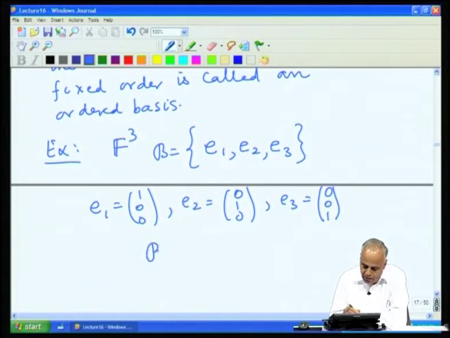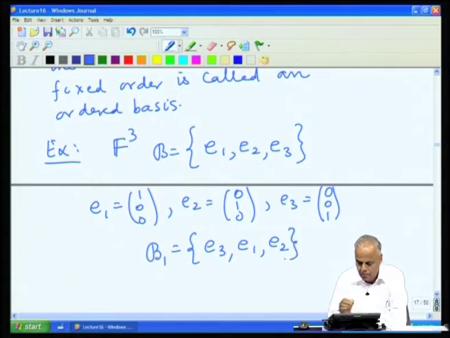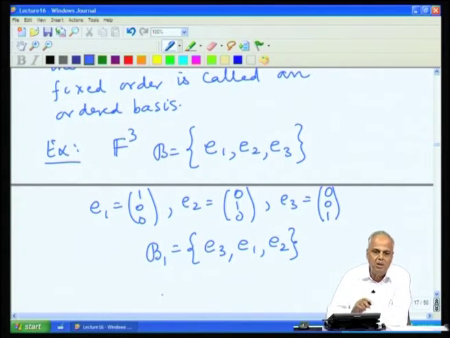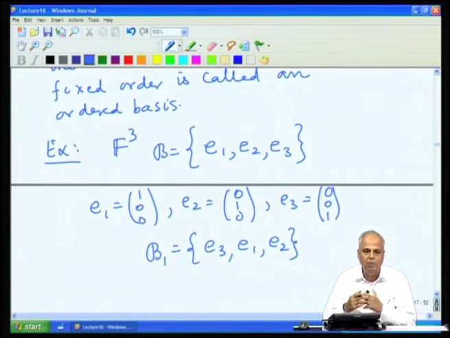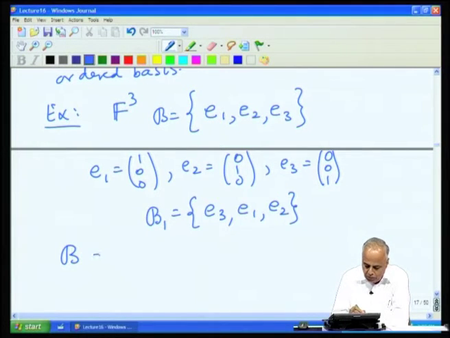Now, if you look at this set, this B1 as a set is the same as B. When are two sets equal? If every element of B is also in B1 and every element of B1 is also in B. Looked at that way, these two sets are equal. So, B is equal to B1, these are the same basis.